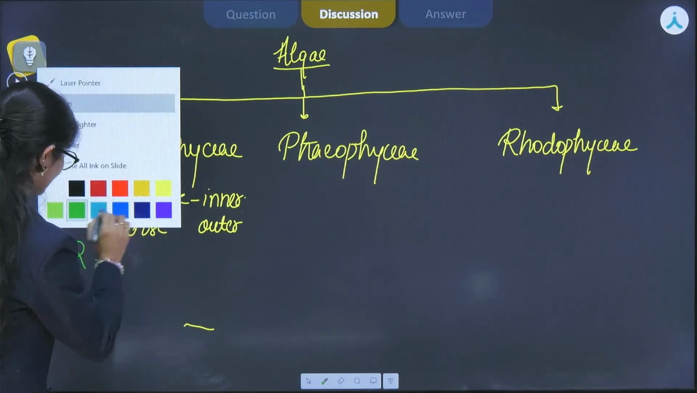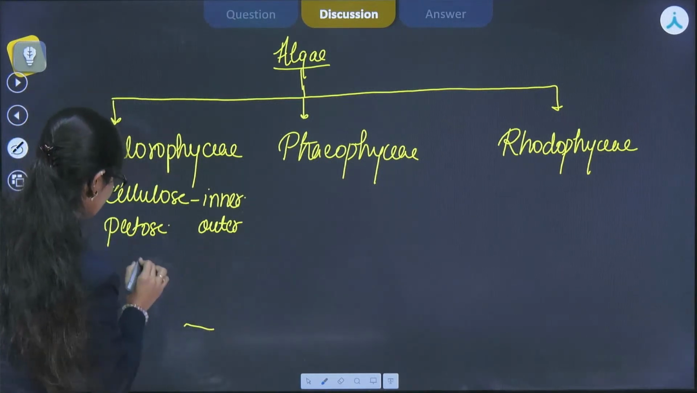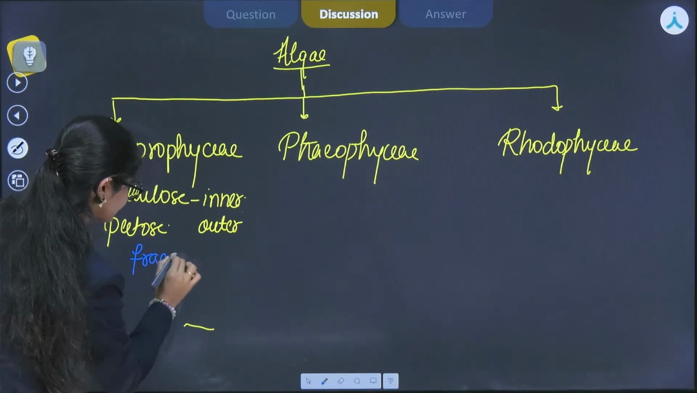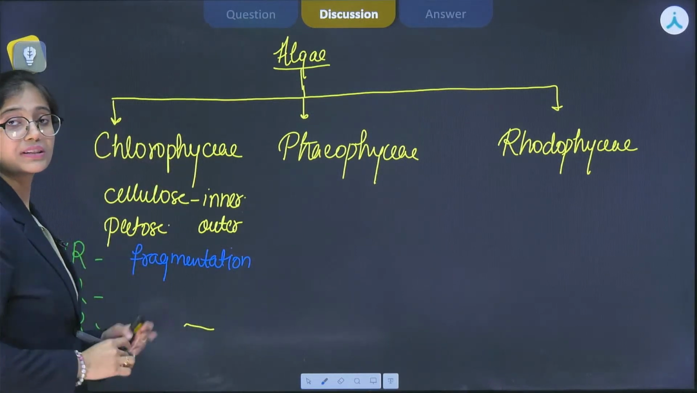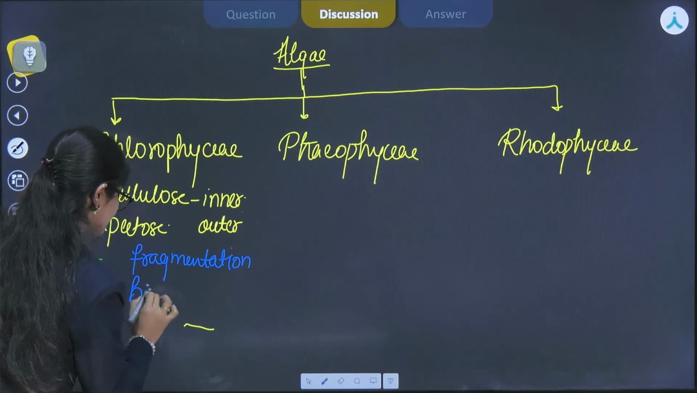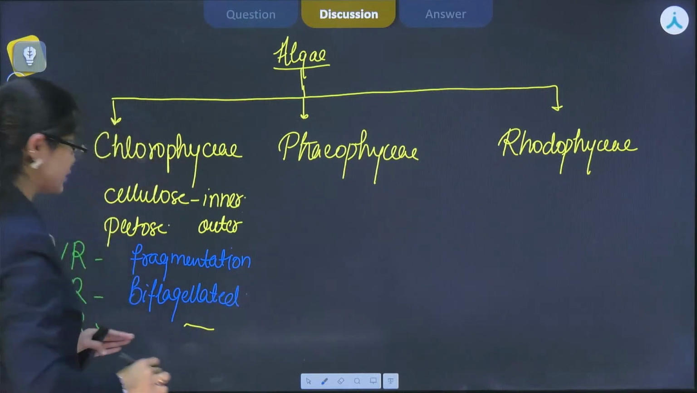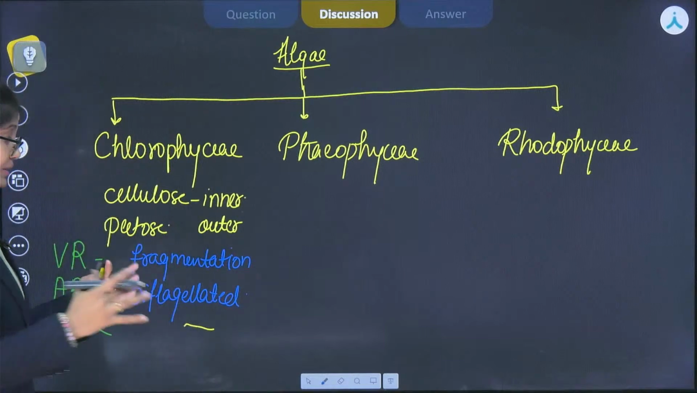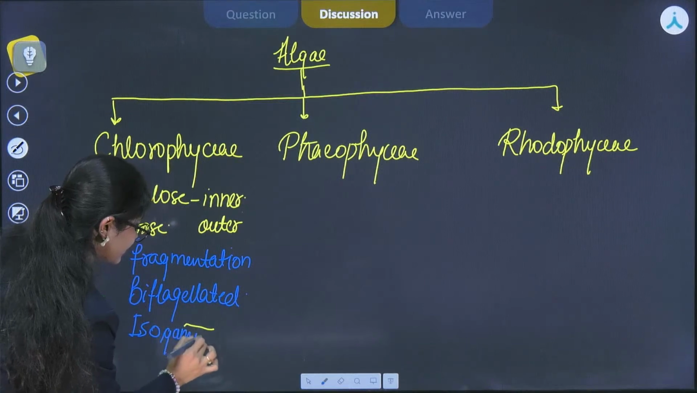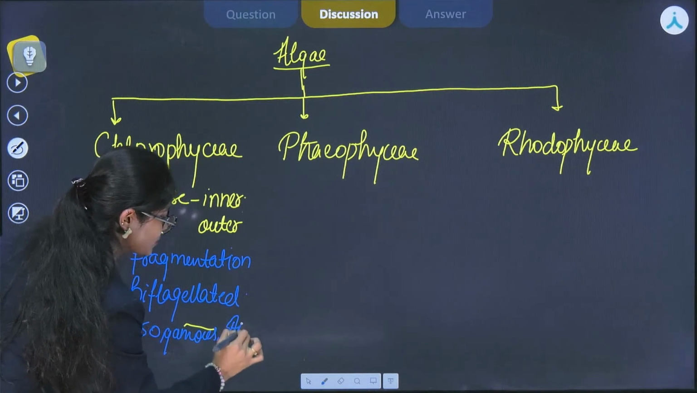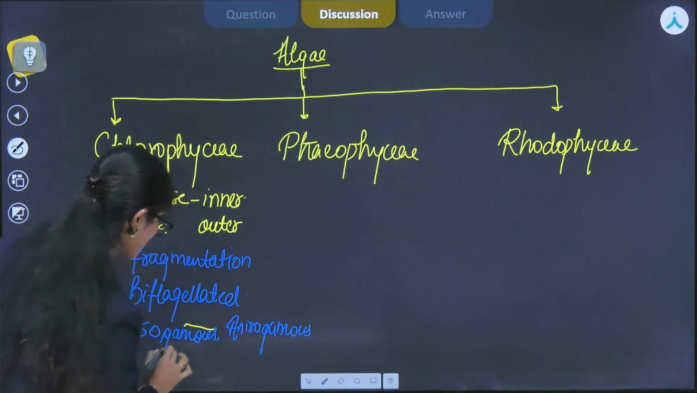Let's start with the very first one, that is vegetative reproduction. That means how they are going to reproduce vegetatively. Their mode is fragmentation. And if we talk about the asexual reproduction, they reproduce by biflagellated zoospores. And in the type of sexual reproduction they follow all the 3 types: isogamous, anisogamous, and oogamous type.